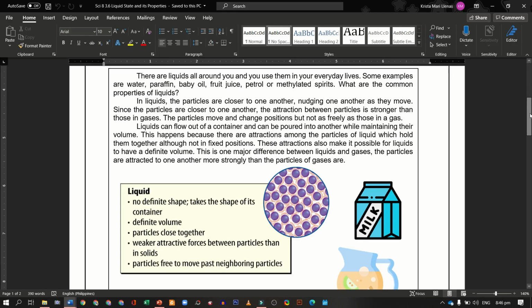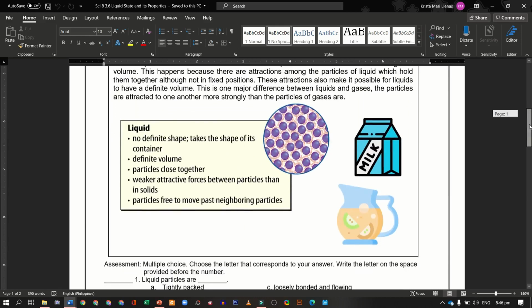This happens because there are attractions among the particles of liquid which hold them together although not in fixed positions. These attractions also make it possible for liquids to have a definite volume, and this is one major difference between liquids and gases. The particles are attracted to one another more strongly than the particles of gases are.